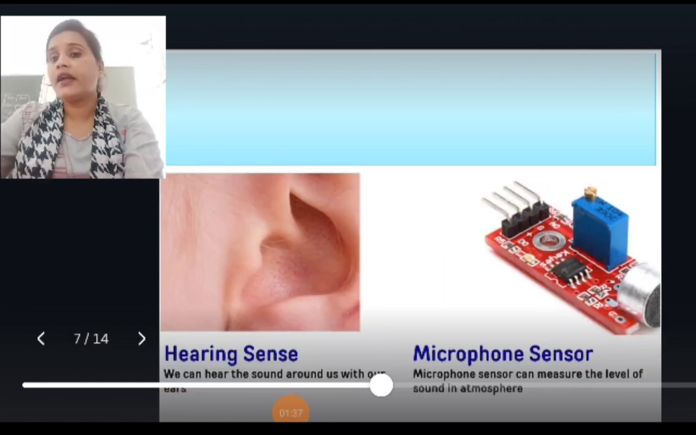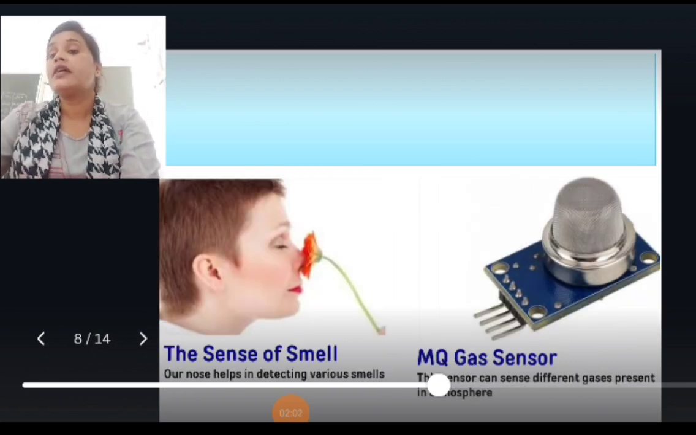Next, we will see the hearing sensor. We can hear the sound around us with our ears. The example of a hearing sensor is the microphone sensor. A microphone sensor can sense the level of sound in the atmosphere. As an application of the sound sensor, a lamp or light operated by a clap is one example of a microphone sensor.